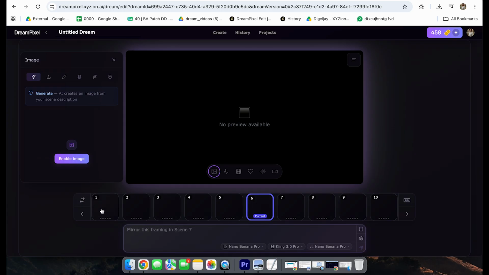Once you land here, you get two options. First option is to use the AI agent, which means let AI do the work for you. If you have any screenplay, any director's note, or overall idea of what you want to create, you can just put it here.